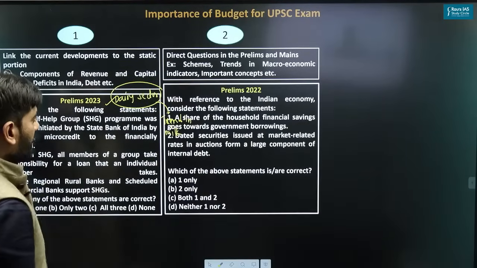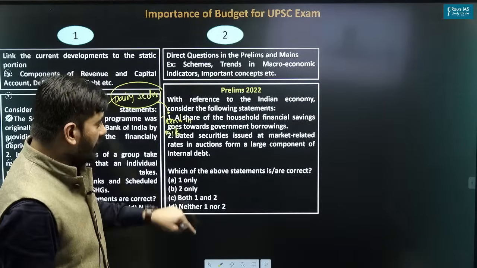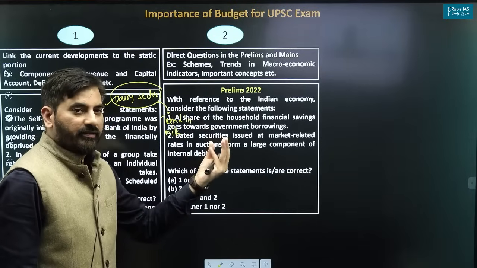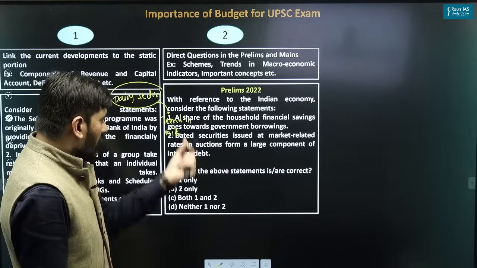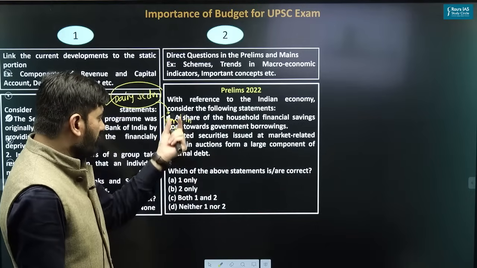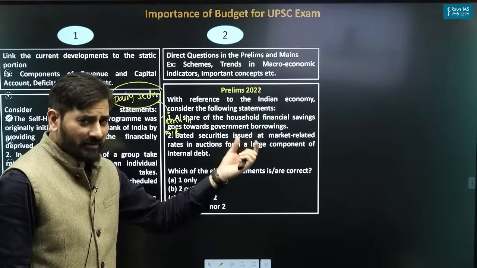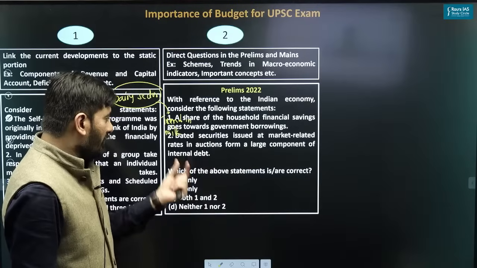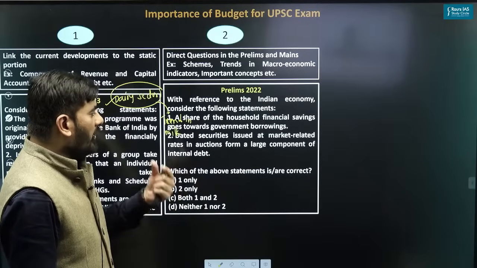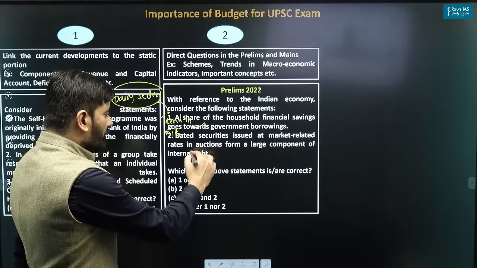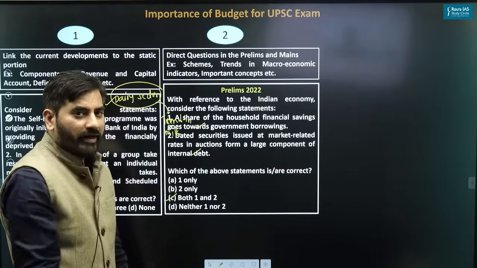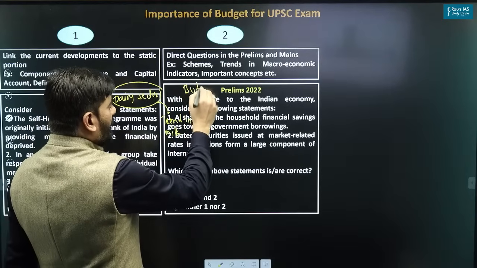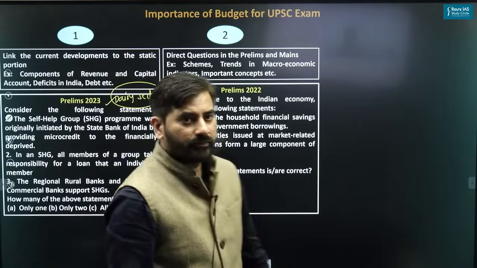You can see here, prelims 2022, a direct question upon how does the government basically borrow money? A share of household financial savings goes towards the government borrowings, which is correct. Dated securities issued at market rates in auction form a large component of internal debt. The right answer is both 1 and 2. And this particular question was directly asked from the budget.